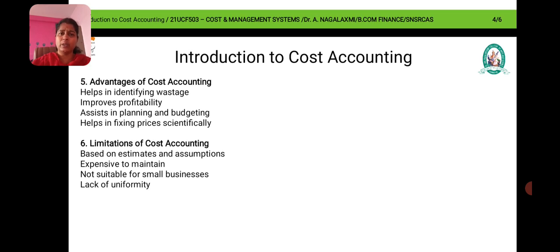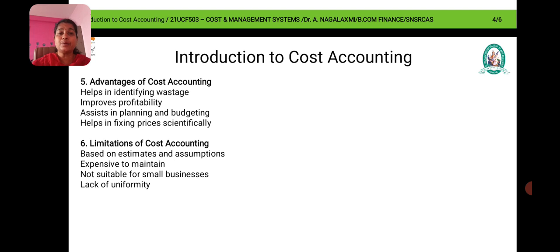Now we are into the advantages of cost accounting. Cost accounting has some advantages. It helps in identifying wastages, so wastages can be eliminated. Improve profitability: if wastages are eliminated, we can improve the profit for the organization. Assist in planning and budgeting: how much amount to be allocated for production, how much to be produced, and where to sell are important things in planning and budgeting. It helps in fixing the prices scientifically.